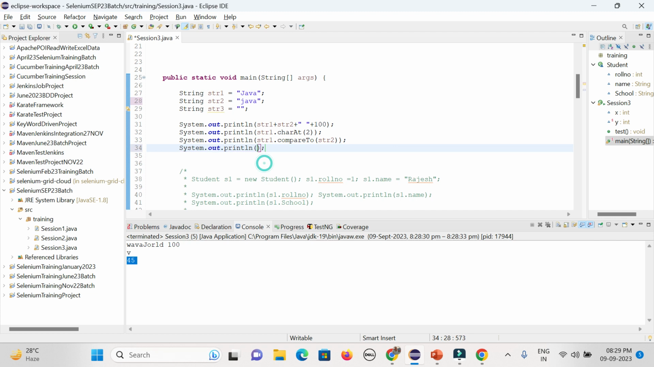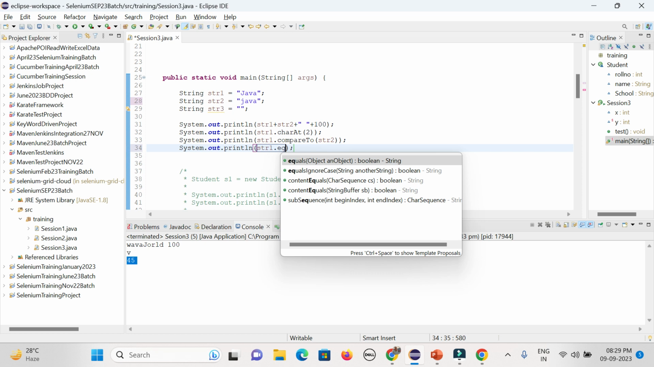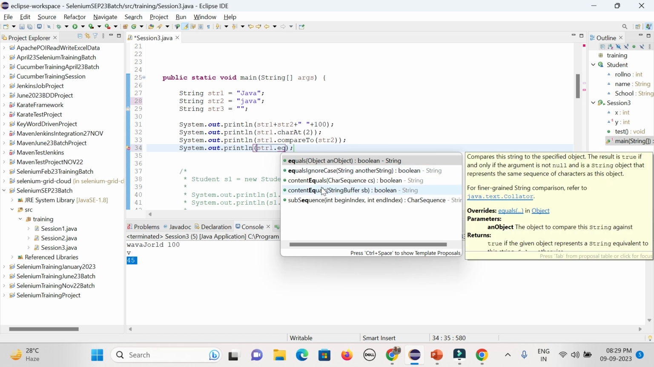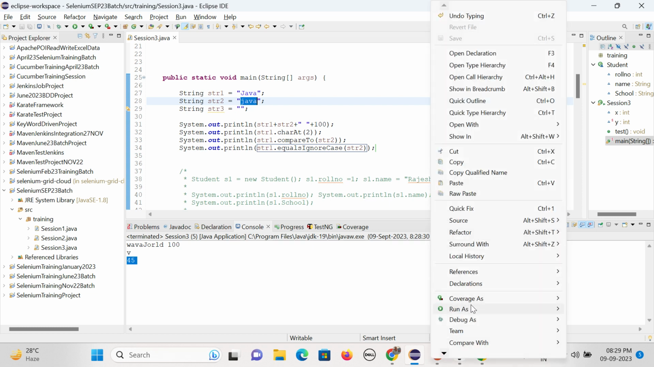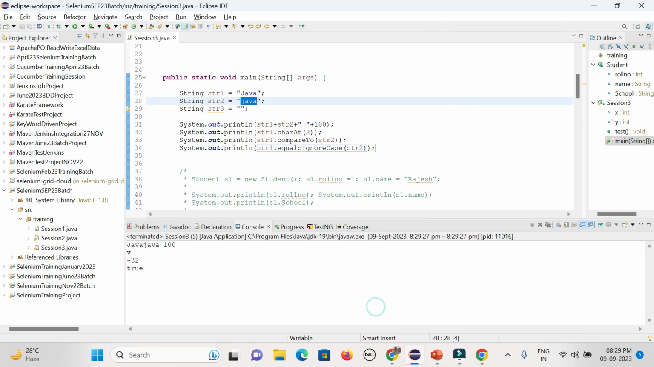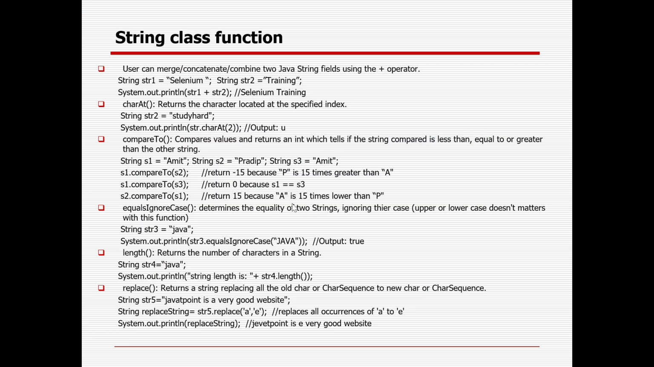Okay. So str1 dot equals, you could see equals normal and equals ignore case. If you give str2 with equals ignore case, it will be true, because whatever the case is, it is not matching on that, it is simply matching the other content, so it will give you true. But in case you are normally checking equals, it will be false. So that is the way you check equals or equals ignore case.